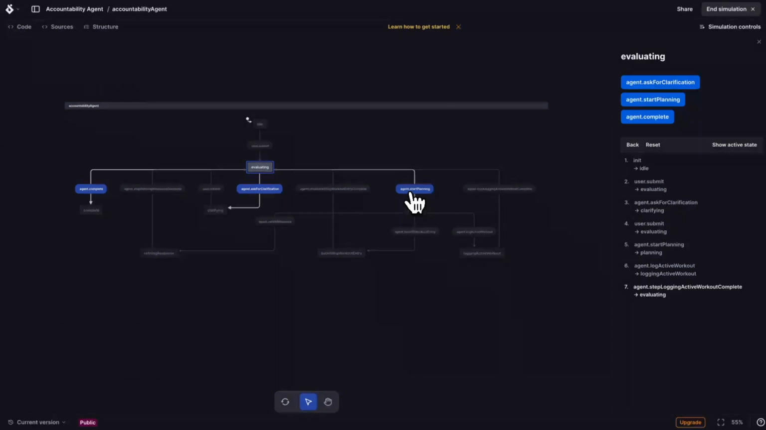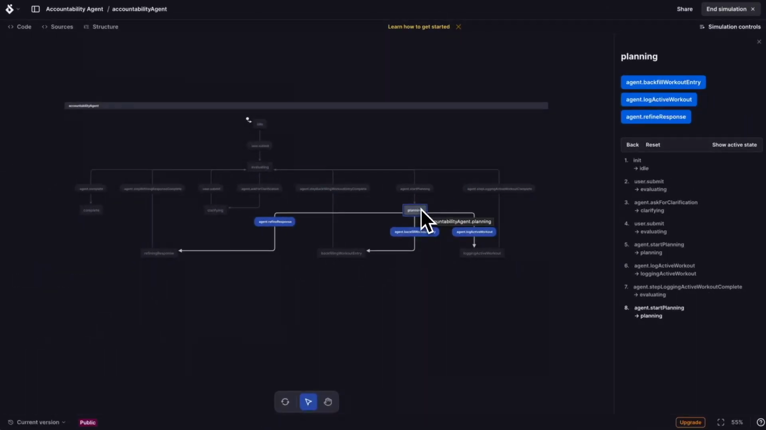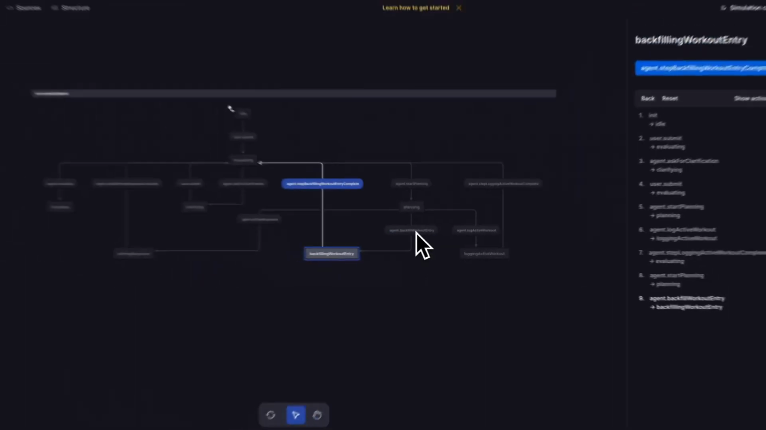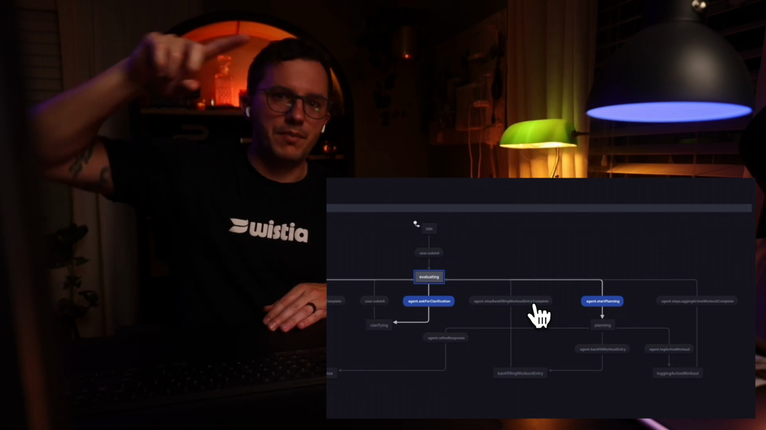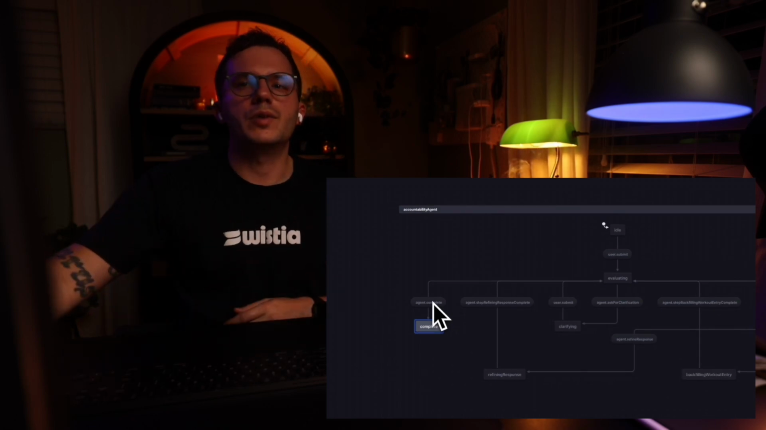So it goes back to planning, and planning says, oh yeah, in order to accomplish that step, you need to go to the backfilling expert. So then it sends off the appropriate event to engage into this backfilling workout entry state. And from there, again, whenever it's complete, it only has one event that it can send, which throws it back into evaluation. And over here, it might look at the plan outline and decide, oh yeah, there's no more work for me to do, we're complete. So it'll send the event to say it's complete, and now we're in this final state.